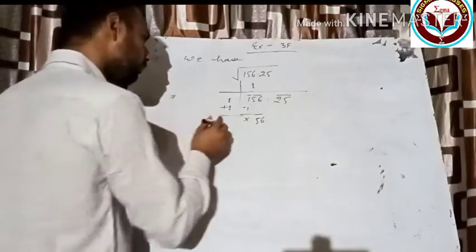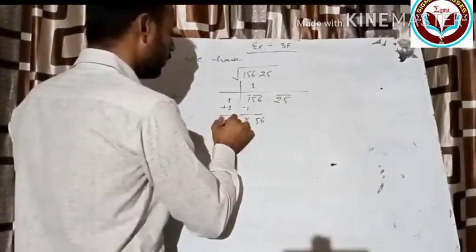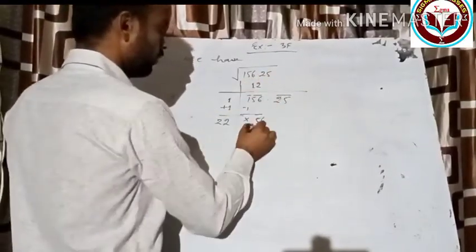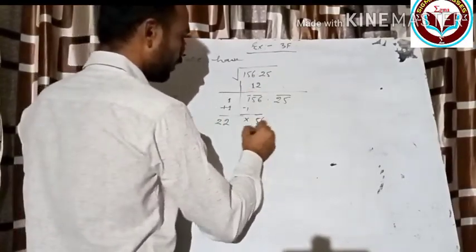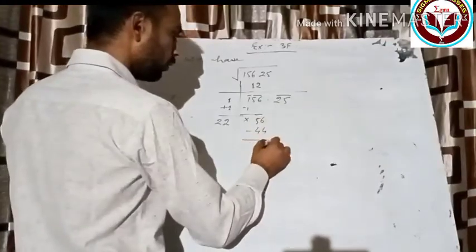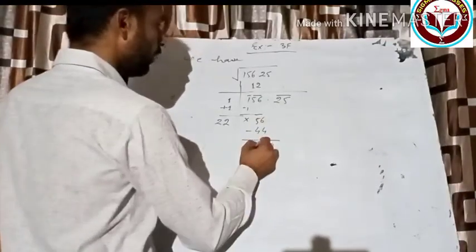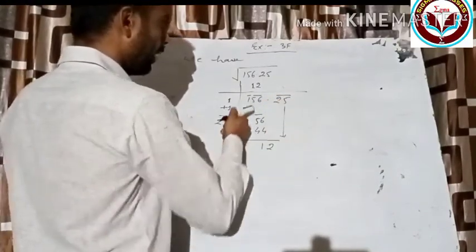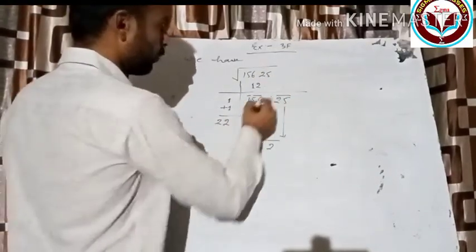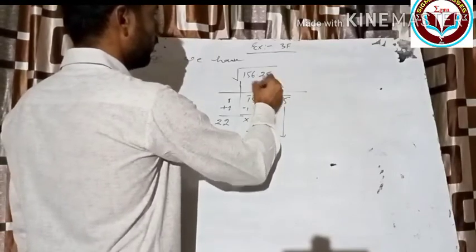So 2 and 2, 22, 2 2s are 44. Subtract it. 2 1. Now this complete pair, and after this you will put this decimal point here.